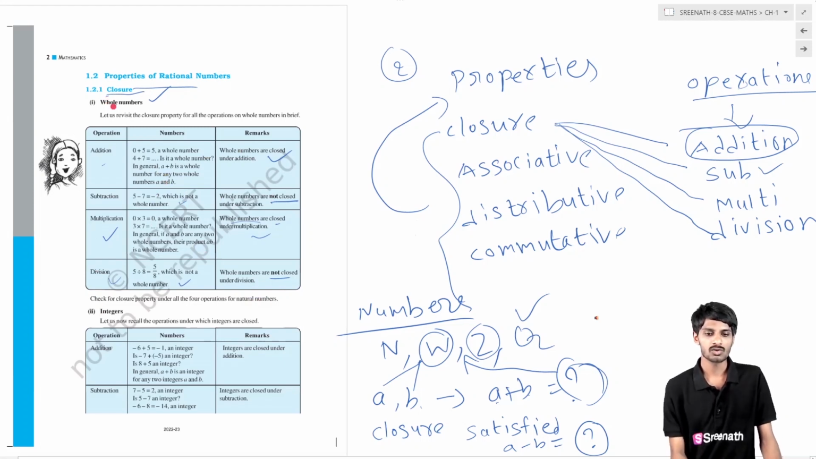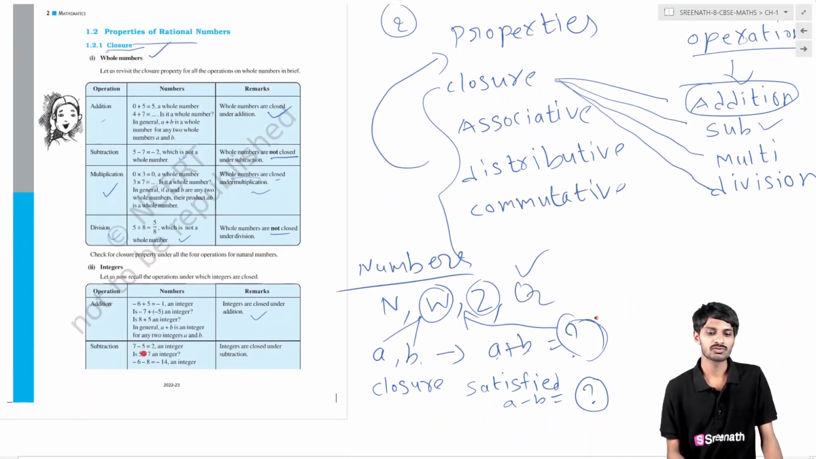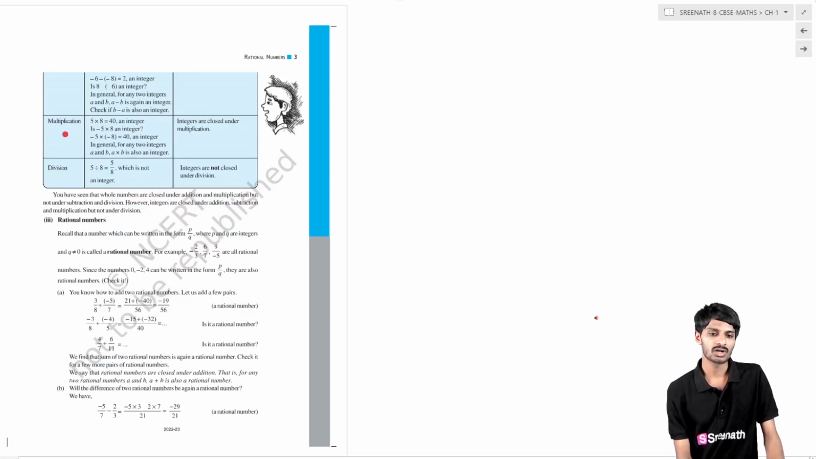Now the same closure property for integers. In addition, if you take two integers and add them, they are closed under addition, which means you get another integer. In the same way, if you subtract two integers, you get another integer. So integers are closed under subtraction also, which means the closure property is satisfied. In the same way, if you multiply two integers, you will get another integer. So in the case of multiplication also it is closed, meaning satisfied.